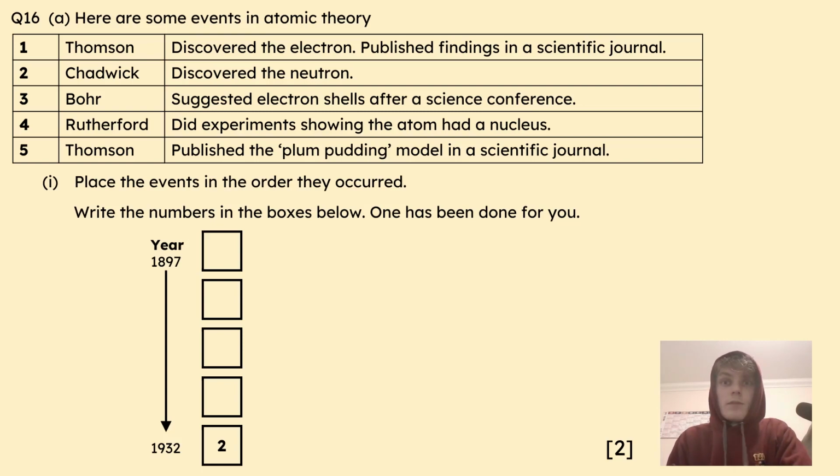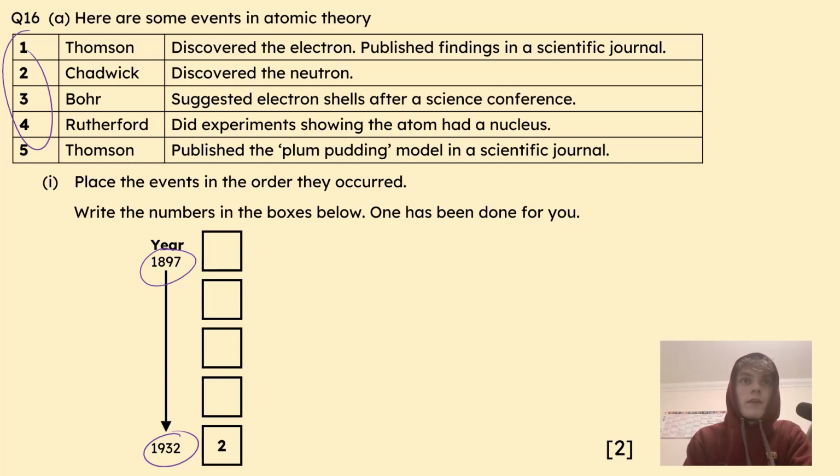So we can see that these 5 events here all took place between 1897 and 1932. If we read through them, Thomson discovered the electron, published findings in a scientific journal. Chadwick discovered the neutron, but this one's been given to us already, number 2, down at the bottom. Bohr suggested electron shells after a science conference. Rutherford did experiments showing the atom had a nucleus. And finally Thomson published the plum pudding model in a scientific journal.